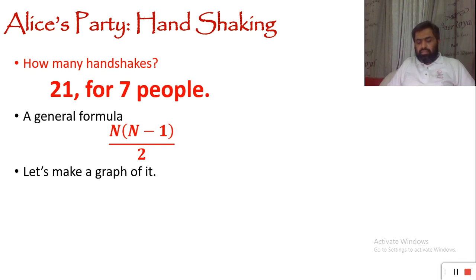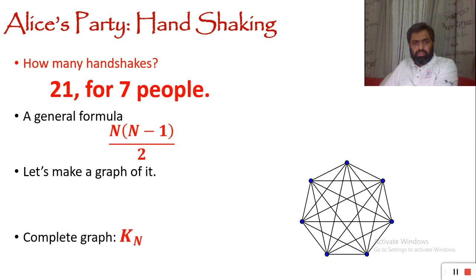So different entities, nodes, are going to have some links between them, a relationship between them. We call them edges. So if we are going to draw a graph of these 7 people who are going to handshake with each and every one, it is going to be something like this. These blue dots are representing our 7 individuals: Alice, Bob, Carl, Jan, Eve, Fred, George. And each and every one is going to handshake with each and every other person. So a handshake is represented with these lines, these edges.